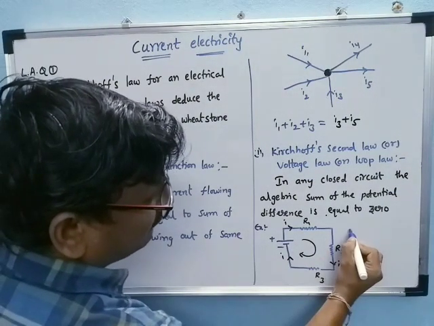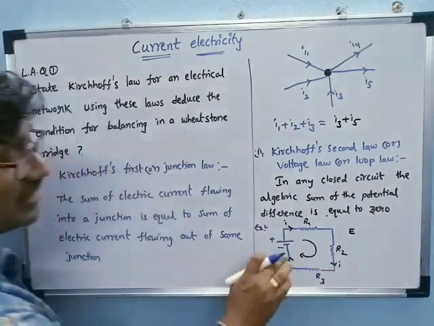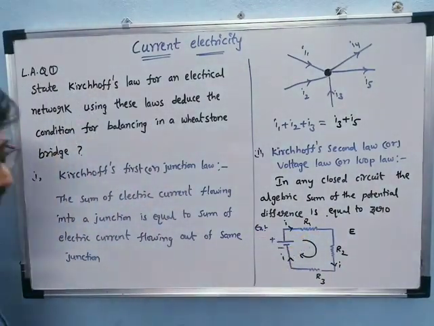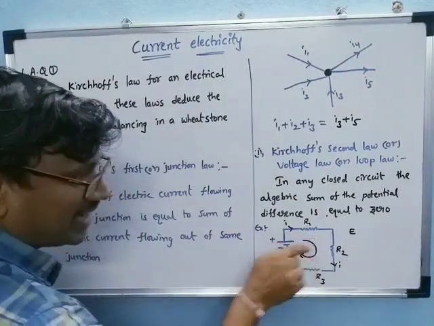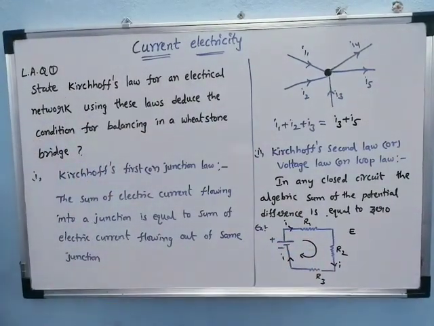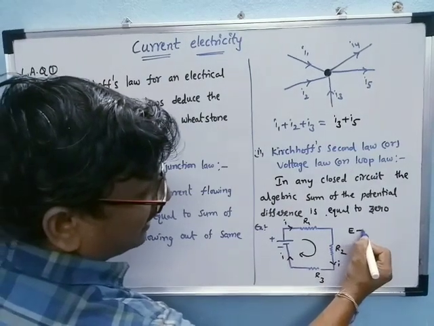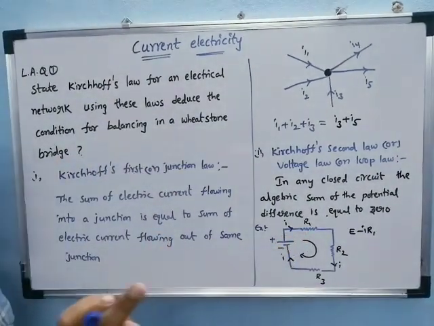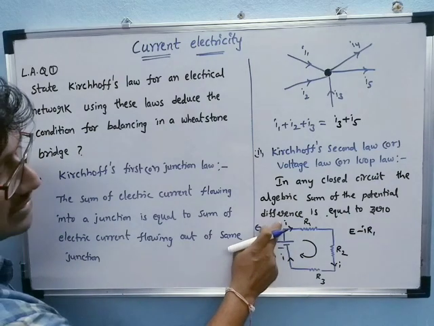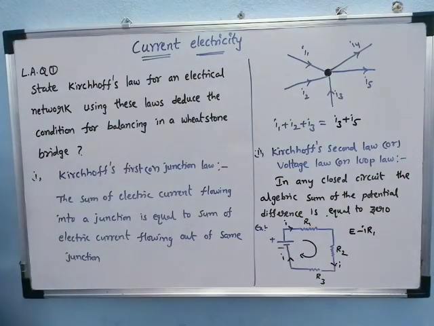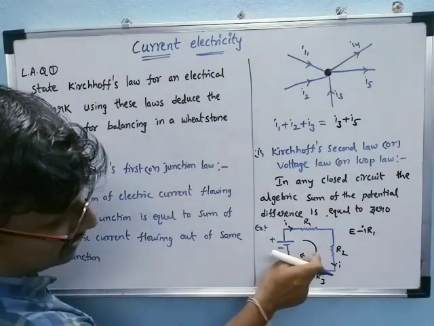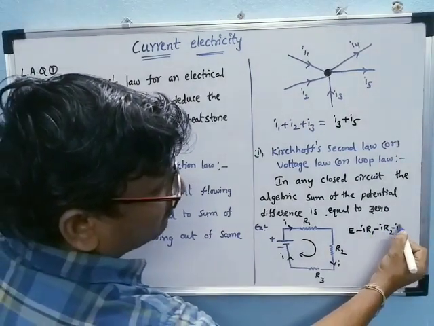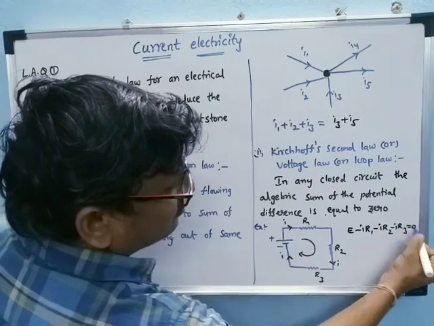Now here the battery has EMF E. But here the current and the loop have the same direction, so we take the potential drop as negative. That is minus I into R1. See, from Ohm's law, V is equal to I into R; here the current is I and the resistance is R1. Here also the current and loop have the same direction, so E minus I R1 minus I R2 minus I R3 is equal to 0.